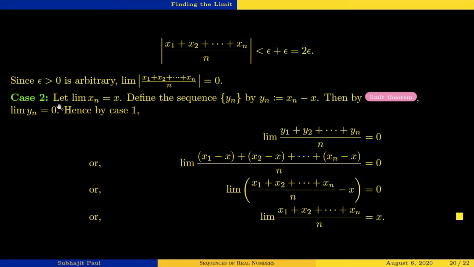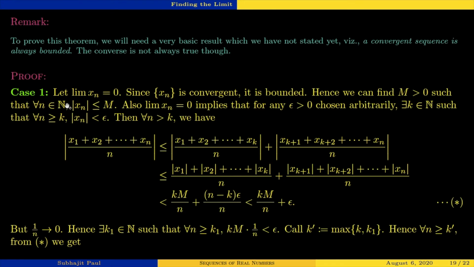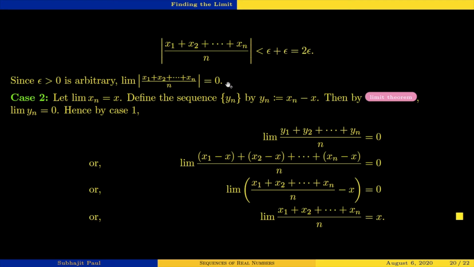Fine. So what we have proved is case 1. We chose limit xn to be 0 and have shown that limit of x1 plus x2 plus x3 plus up to xn, divided by n, is also 0. So the limits of xn and of this arithmetic mean sequence are the same. Both these limits are the same. Fine. Now in the next case we are doing it for other values of the limit.